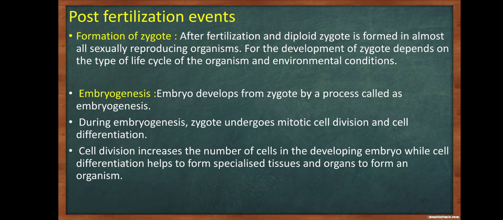Embryo develops from zygote by a process called embryogenesis. During embryogenesis, zygote undergoes mitotic cell division and cell differentiation. Cell division increases the number of the cells in the developing embryo, while cell differentiation helps to form specialized tissues and organs to form an organism.